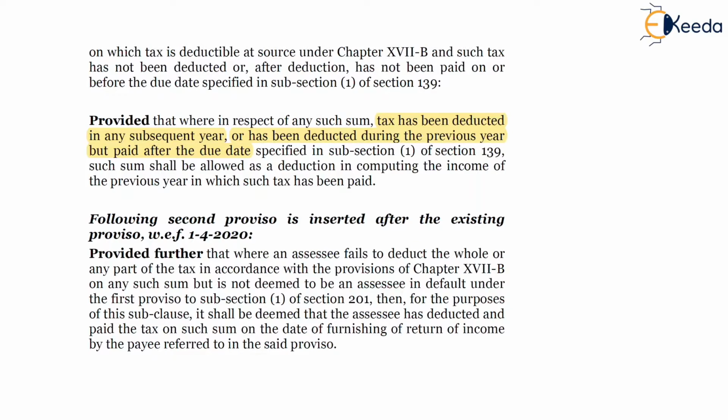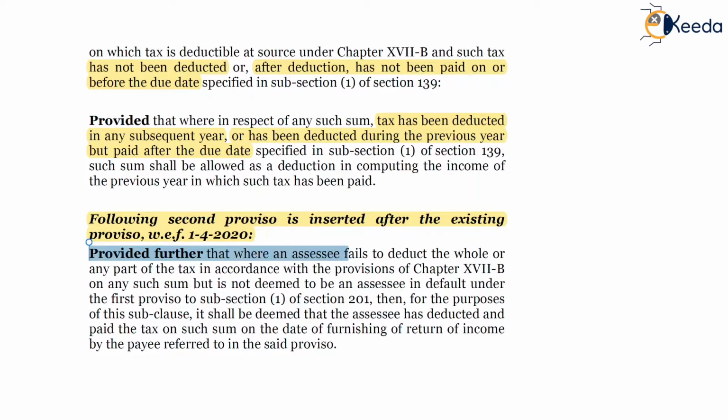And previously the situation was taxes have not been deducted, so it won't be allowed, or after deduction have not been paid on or before the due date, then deduction won't be allowed, and as per proviso it will be allowed in the year of deduction of tax. Now this proviso is following the second proviso. The second proviso is related to the tax compliance of the payee, which we have discussed earlier.